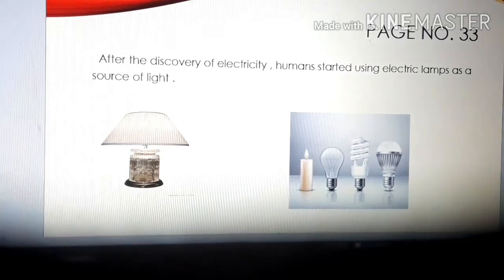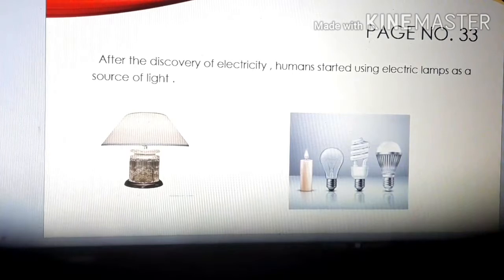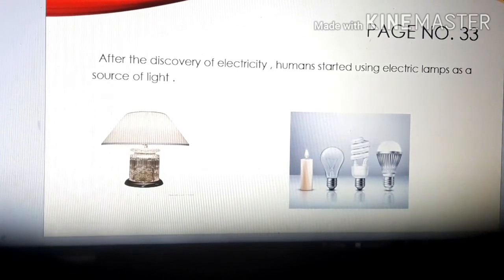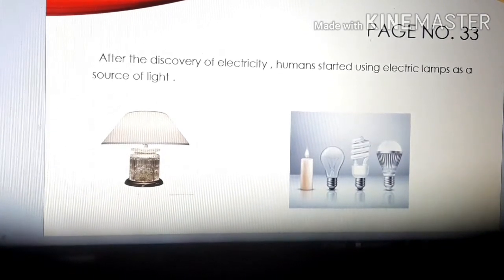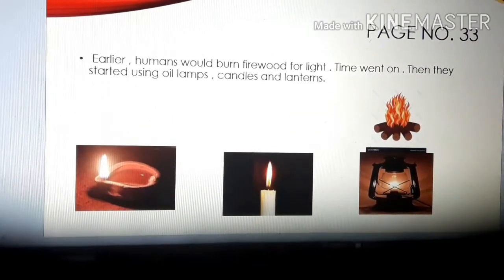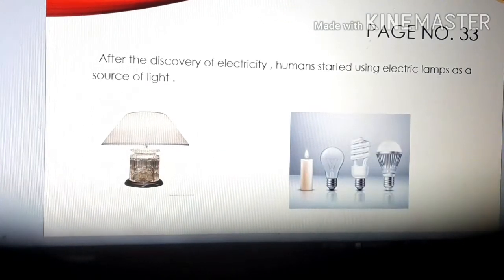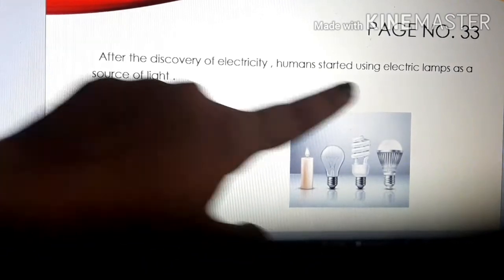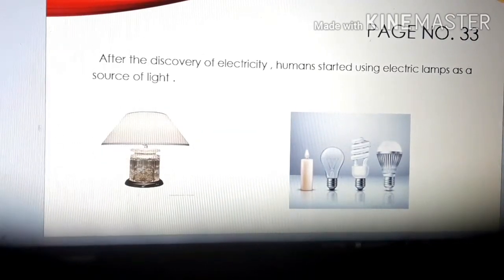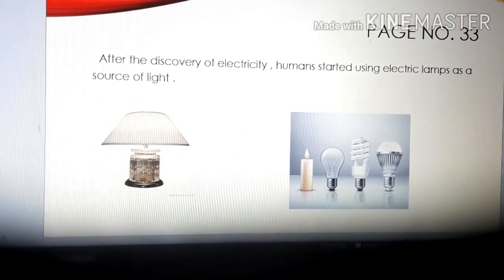Next, after the discovery of electricity, humans started using electric lamps as a source of light. So, children, before when electricity was not discovered, what did they use? They used oil lamps, candles, and lanterns. But once electricity was discovered, humans started using electric lamps as a source of light. Through this, they started getting light at home, and then they even used bulbs, which even we use now.